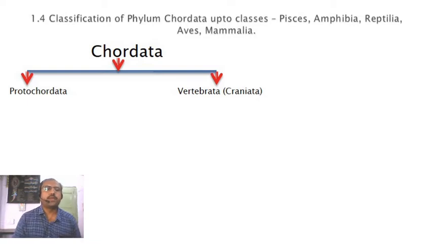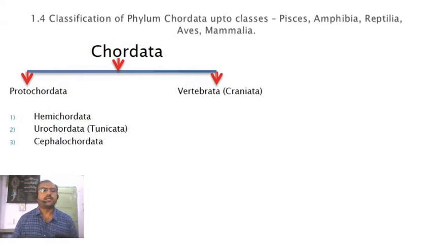Phylum Chordata is broadly subdivided into two major groups. One is Protochordata and another is Vertebrata, which is also called Craniata. Protochordata means the individuals bearing the primitive chordate characters. Proto means primitive, and chordata means the basic fundamental characters of chordates. Which are these? Notochord, nerve cord and pharyngeal gills along with the post-anal tail. So these are the fundamental characters of chordates.